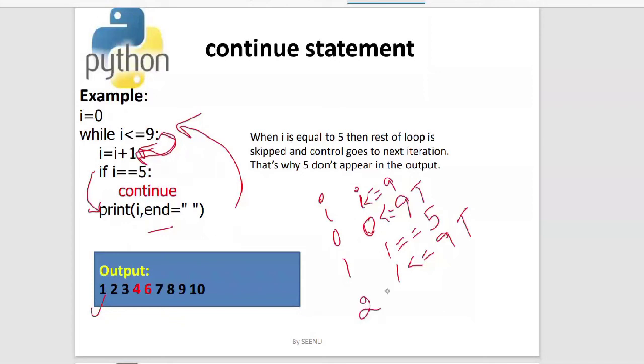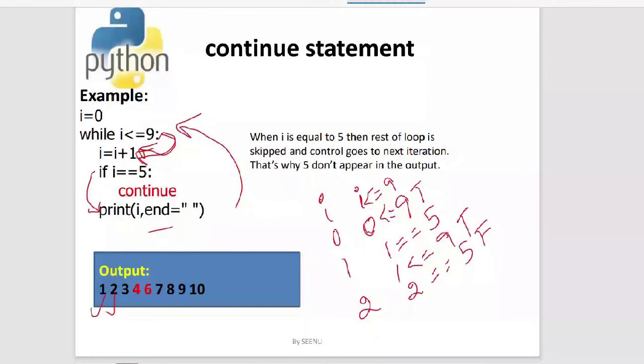And again checking for the if condition. Now we are saying 2 is equal to 5. This is false again, so this continue will not execute. It will print the value of I. What is the value of I? 2. 2 is printed and then a space is also printed. And then it goes for the next iteration.